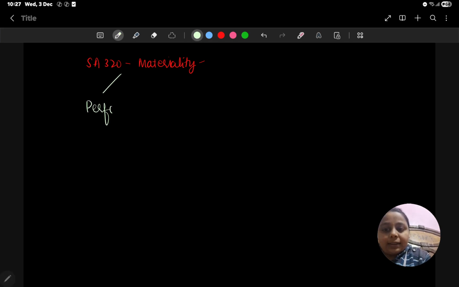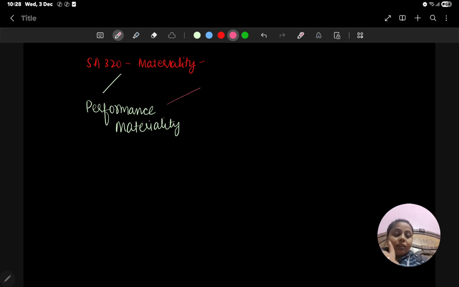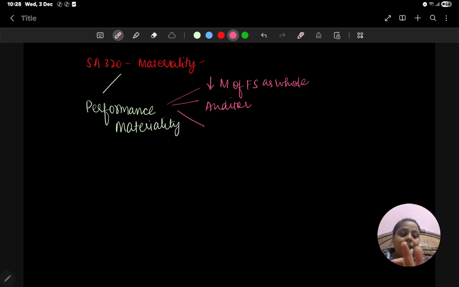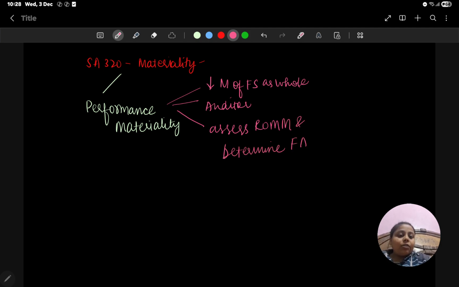First one is performance materiality. So what is performance materiality? Performance materiality is basically choosing a materiality lower than materiality of the financial statement as a whole. Why and by whom? By the auditor. The auditor will determine performance materiality, to assess ROMM and to determine the nature, timing and extent of further audit procedures.